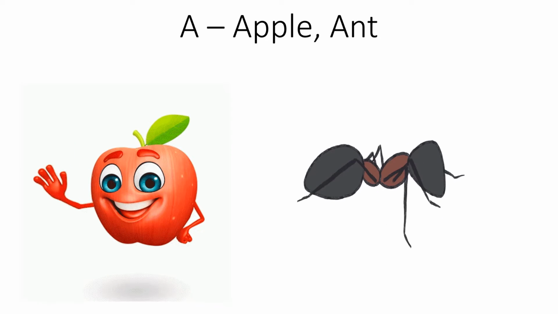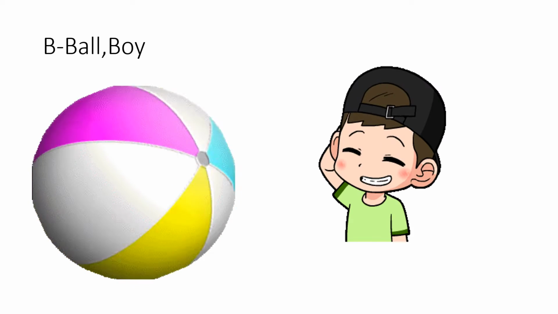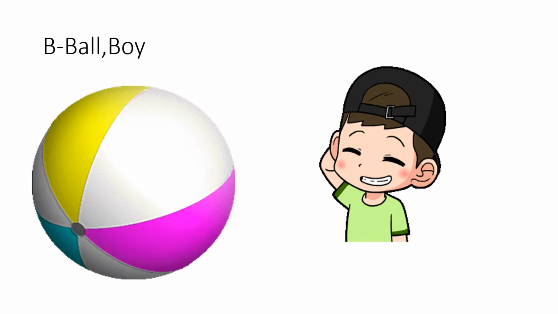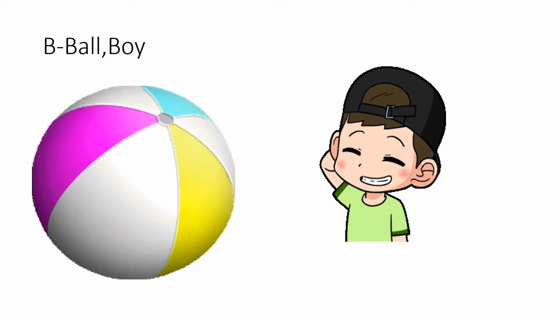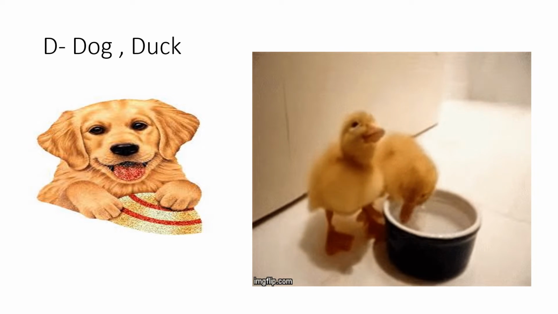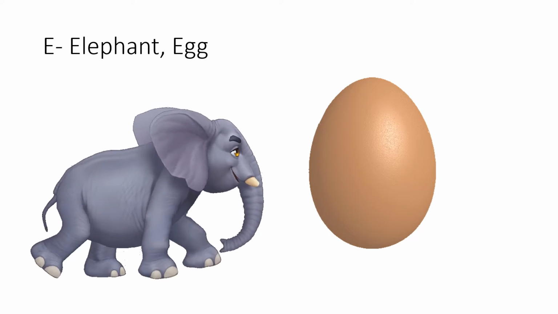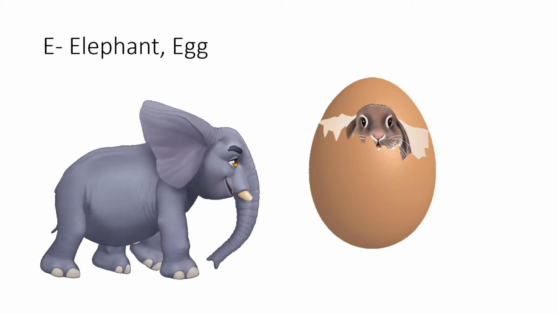A for apple, A for ant. B for ball, B for boy. C for cat, C for cake. D for dog, D for duck. E for elephant, E for egg.